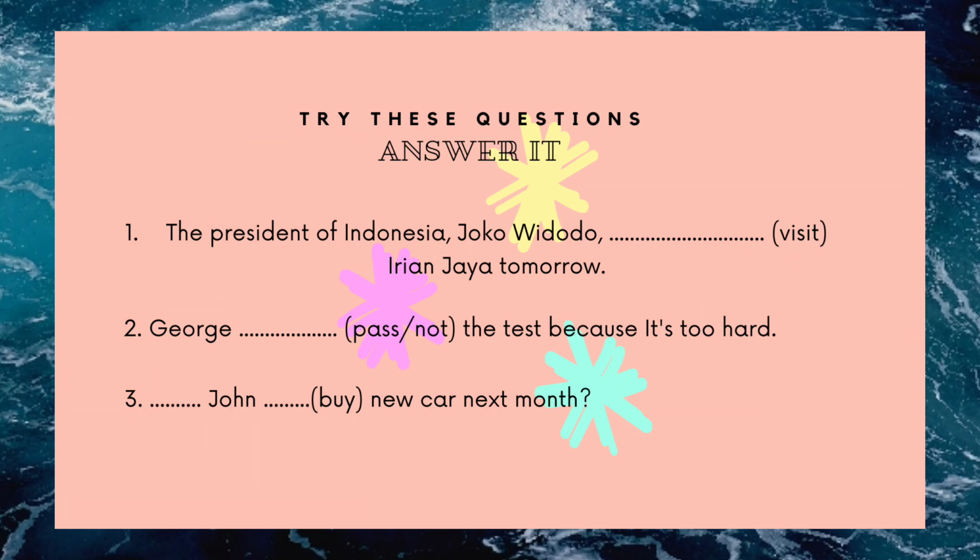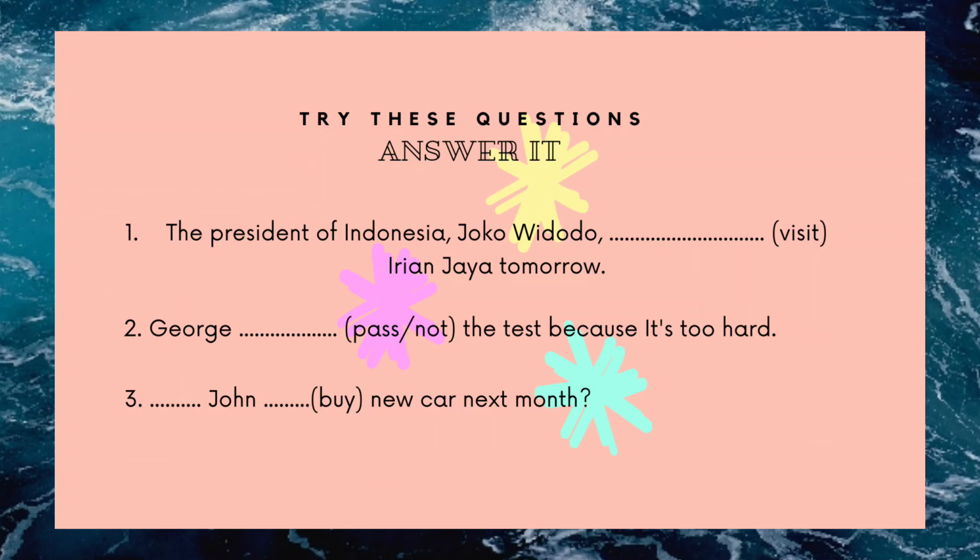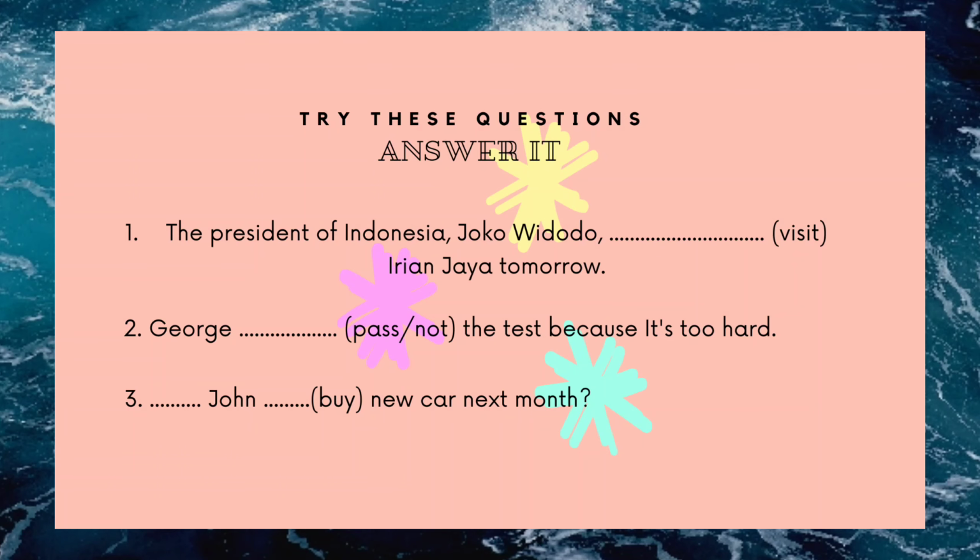Okay, students, if you can understand, please try to answer 3 questions here. Number 1. The President of Indonesia, Joko Widodo, blank, visit Irian Jaya tomorrow. And number 2, George, blank.